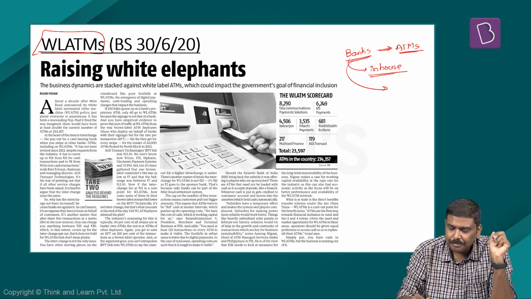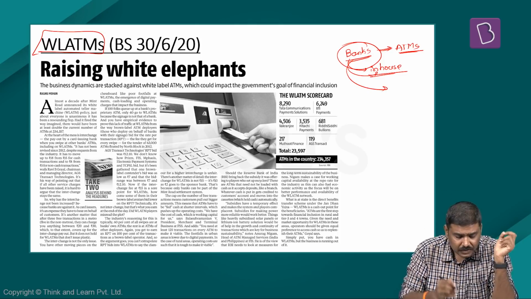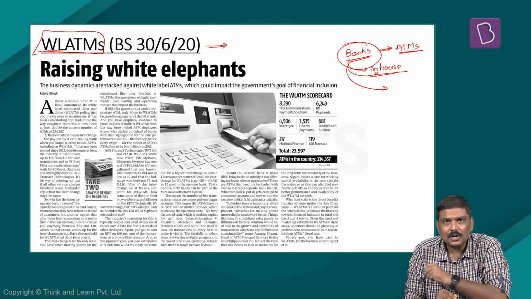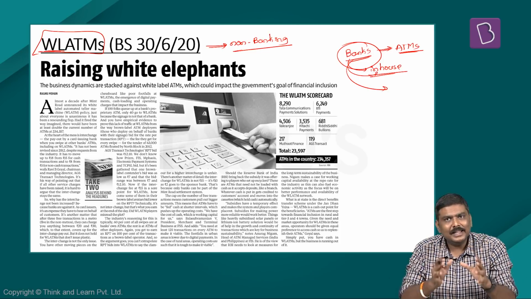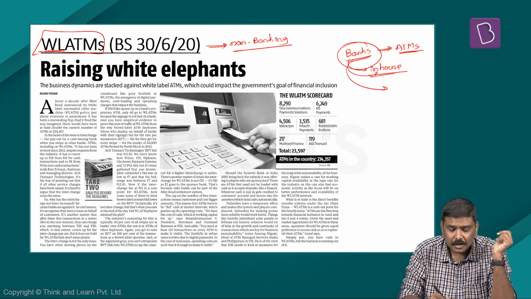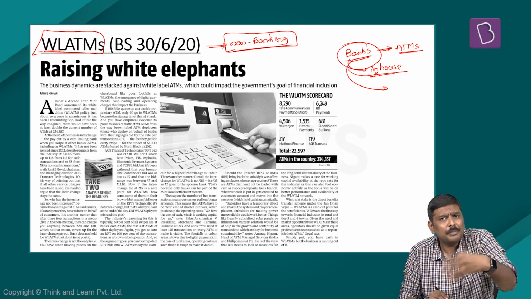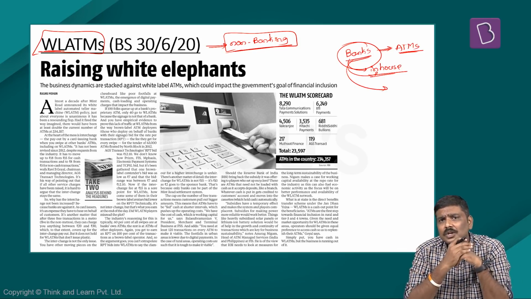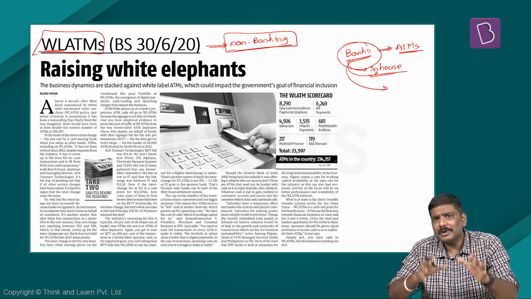So generally we see that banks are usually involved in the functioning of these particular ATMs in one way or the other. But in case of white label ATMs, this is a special type of ATM for a simple reason. These are operated by non-banking entities. The best way to define the white label ATMs is simply to say that these are the ATMs which are operated or functioned by the non-banking entities. Right? For example, there is Muthoot which operates these particular white label ATMs, and there is Tata which operates these particular white label ATMs. So basically these are the non-banking entities which are operating or ensuring these particular ATMs function.